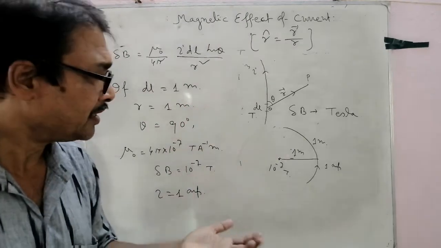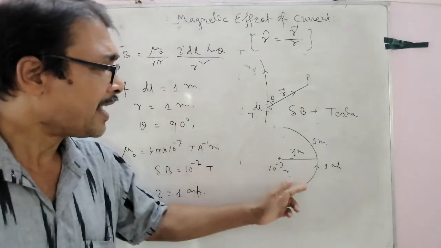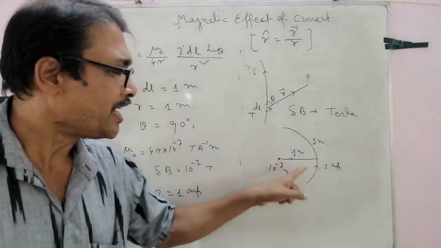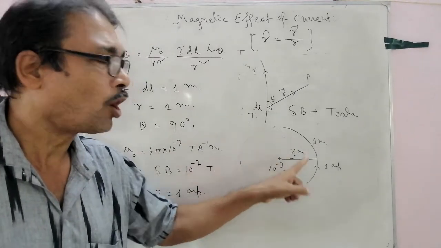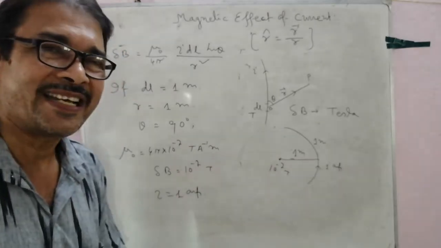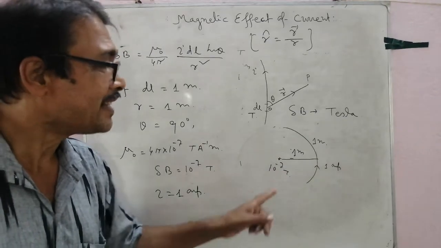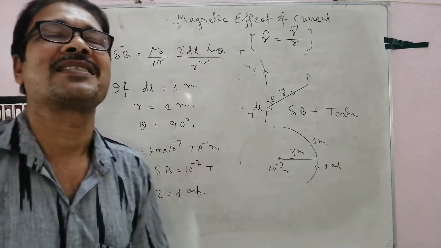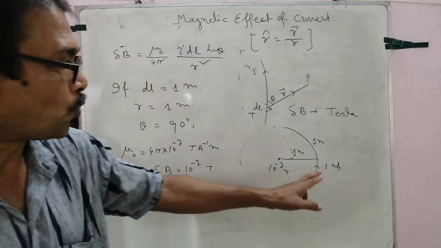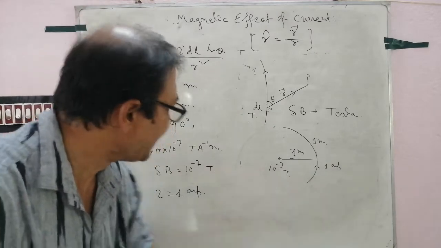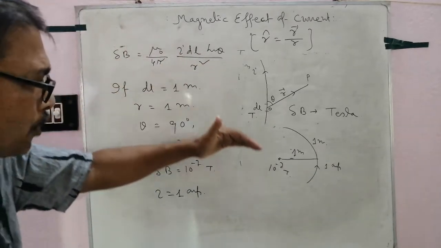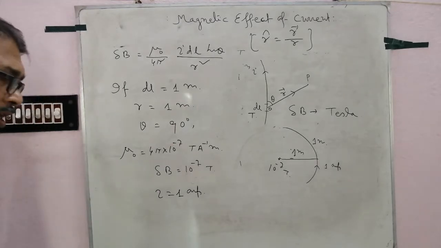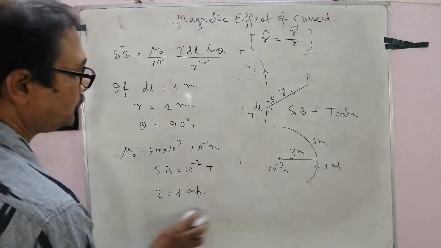I say again in English, when a current flows through a conductor of 1 meter length bent in the form of an arc of 1 meter radius, and due to that current the magnetic field at the center is 10 to the power minus 7 Tesla, then that current is 1 ampere. Clear? From the Biot-Savart law, give the definition of 1 ampere. Clear? Very important question. 1 ampere.